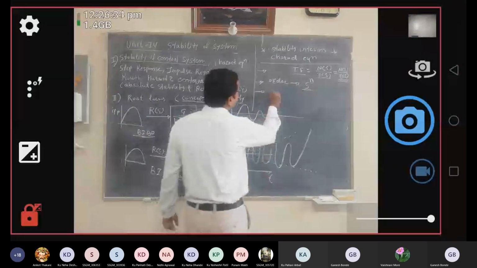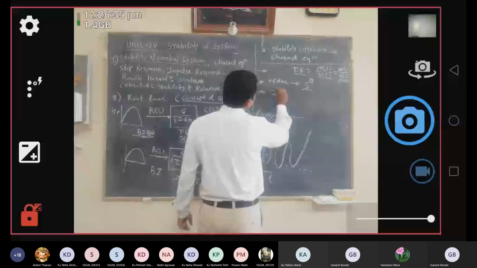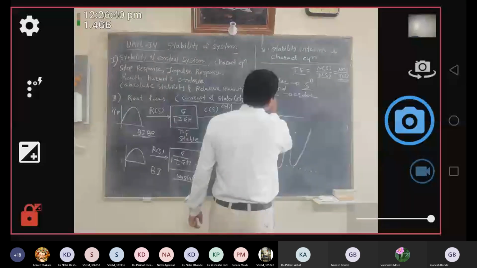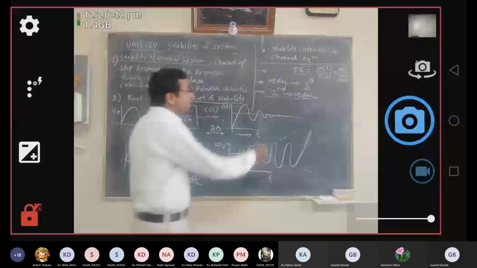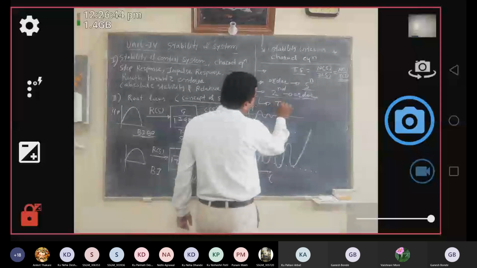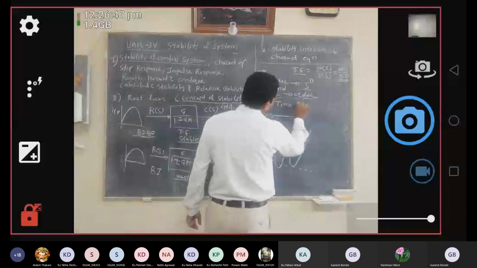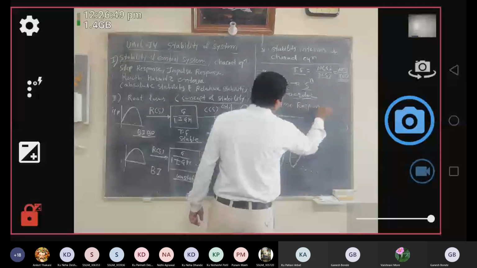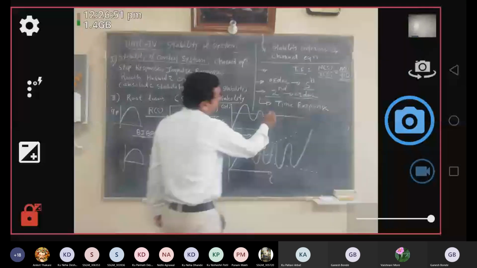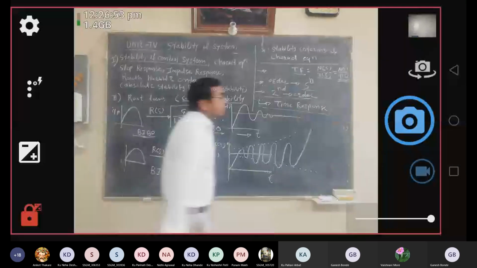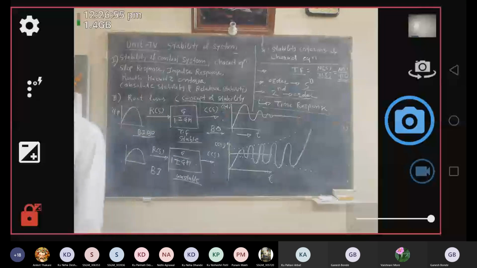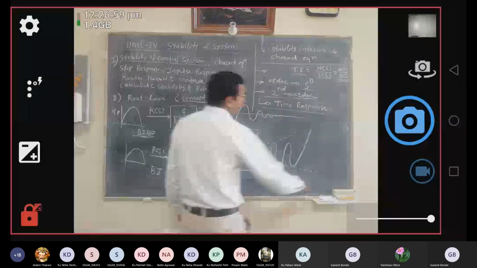That means up to second order, it is very easy to determine the time solution or time response. As the mathematical computations are lesser for a first order or second order control system, it is very easy to determine its time response.